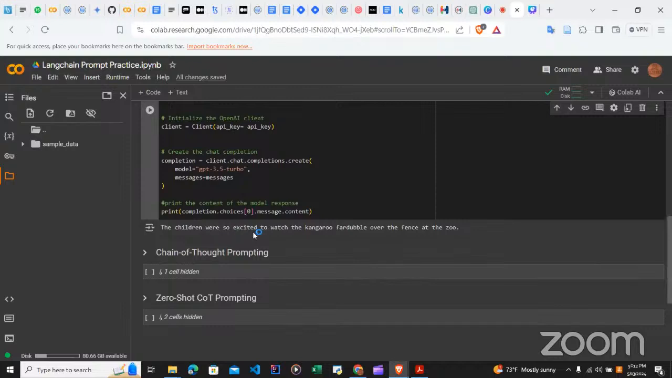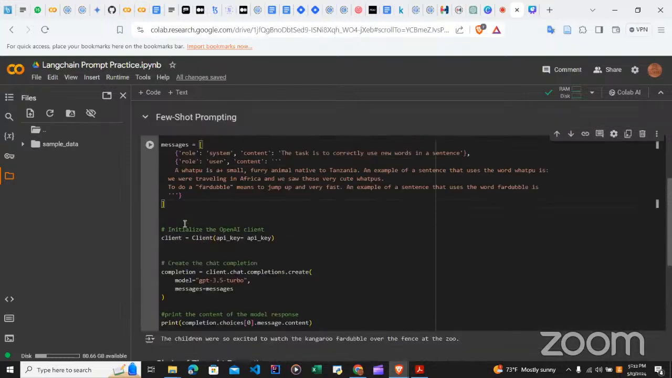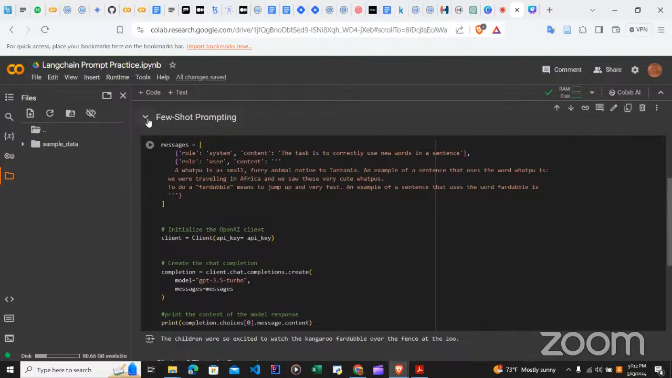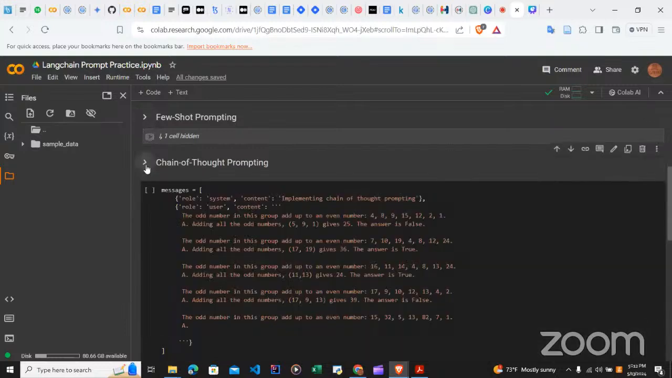Then I have my output here. The children were so excited to watch the kangaroo fadubu over the fence at the zoo. This is a very contextual and meaningful sentence because it makes use of that variable, which is the context of jumping up and down, for another sentence entirely, because I have given it an example to work with. And that is few shot prompting. So any question so far?